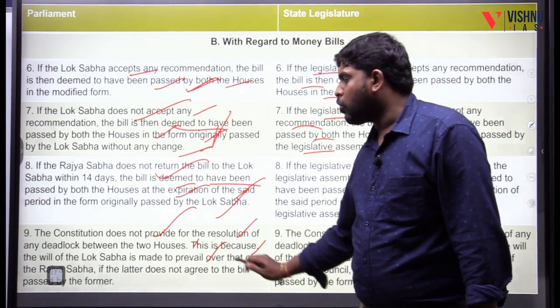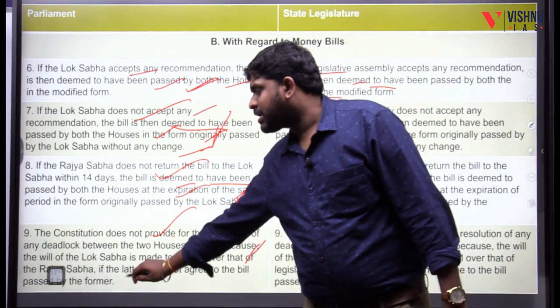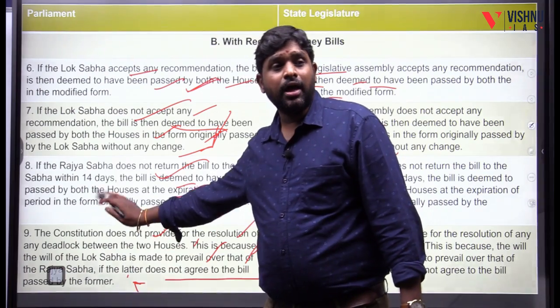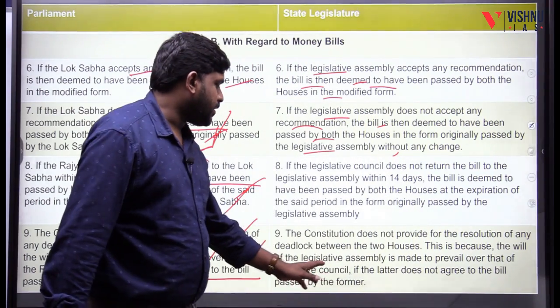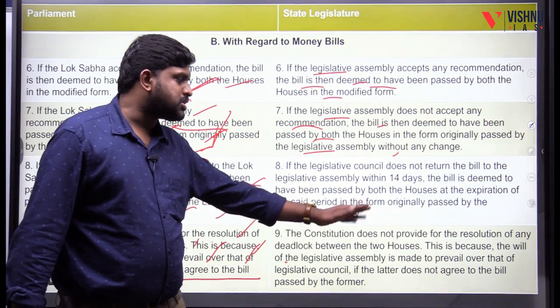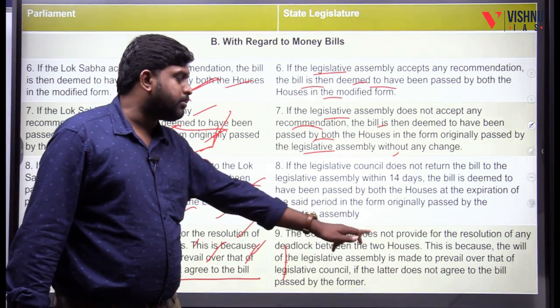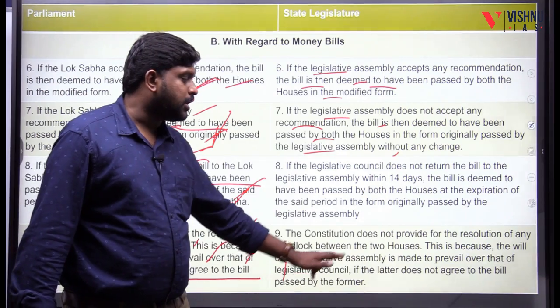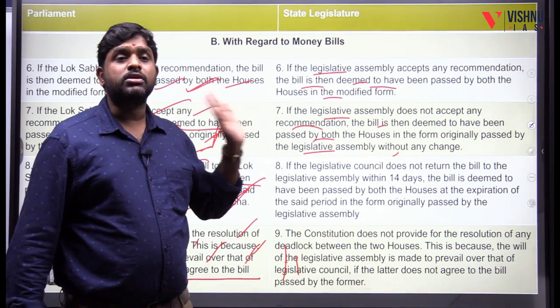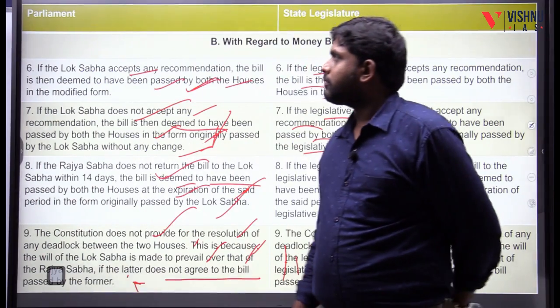This is because the will of the Lok Sabha is made to prevail over that of the Rajya Sabha, if the latter does not agree to the bill, but still it is passed by the Lok Sabha. The same here. The constitution does not provide for the resolution of any deadlock between the two houses. This is because the will of the Legislative Assembly is made to prevail over that of the Legislative Council. That means the Legislative Council does not agree to the bill passed by the Legislative Assembly. Now you see.